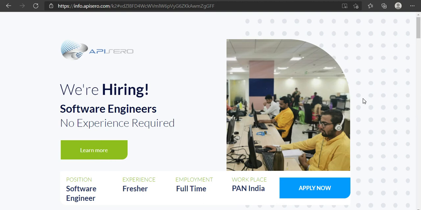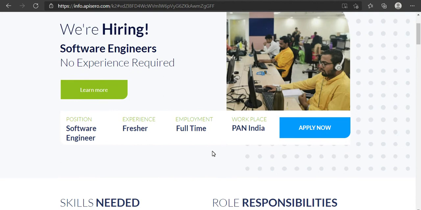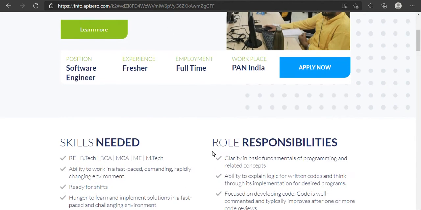Company is hiring people for the role of software engineers. No experience is required. That means experienced candidates and non-experienced candidates can apply for this job. Employment is full-time and the workplace is pan-India.